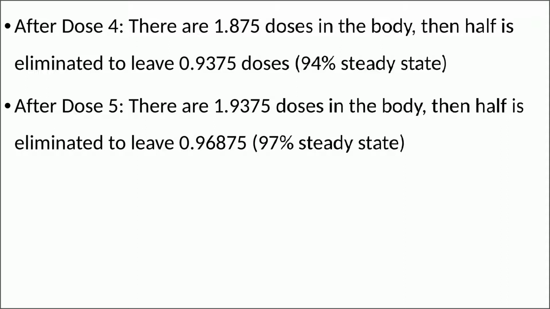So from this example we can understand that the steady state is achieved after the administration of 5 doses, and as I said in the beginning, normally it takes 4 to 5 half-lives to achieve the steady state.